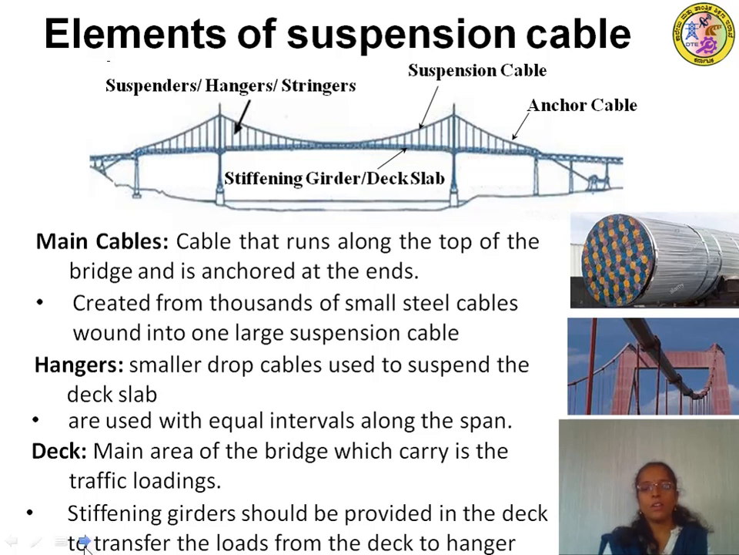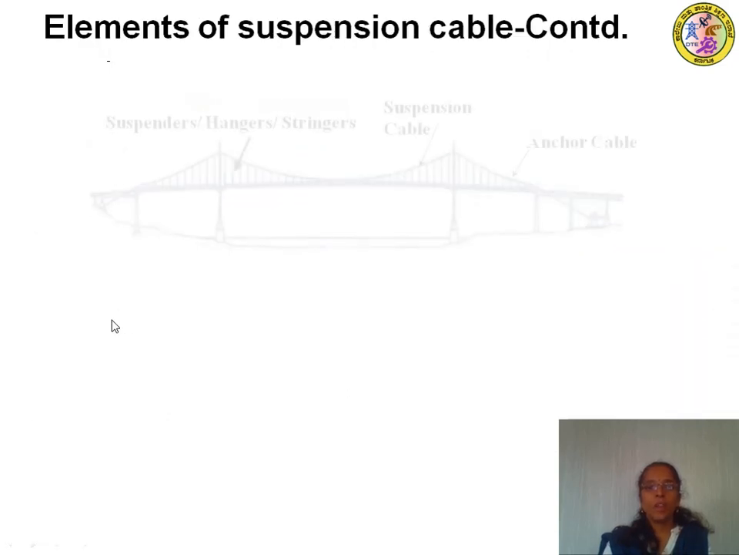Stiffening girders are provided in the deck slab to transfer the load from the deck slab to the hanger bars. So the vehicular traffic load will be transferred from the deck slab to the hanger bars. These are some of the main important elements. We'll continue the same one.